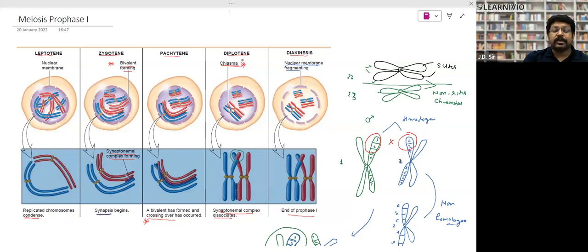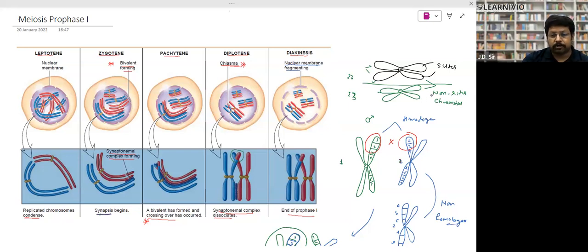The next stage is diplotene. In diplotene, you can see this cross structure, because after the exchanging of parts, they are getting separated. So this X-like structure will be formed. This X-like structure is called chiasmata or chiasma, right? So chiasma you can see in diplotene. So chiasma formation in diplotene, synaptonemal complex in zygotene, crossing over in pachytene, and in diakinesis, the nuclear membrane will break down, the end of the prophase.